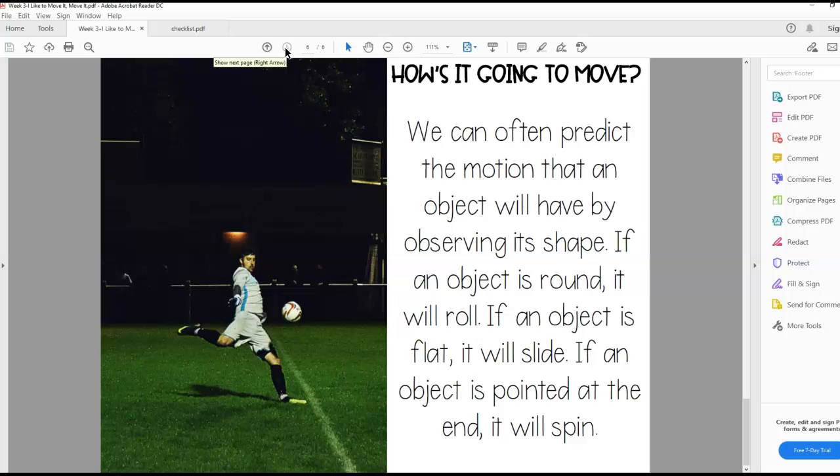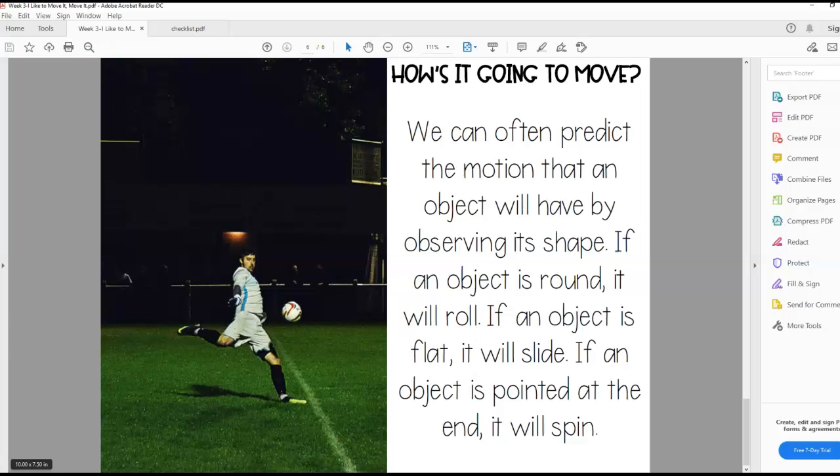How's it going to move? We can often predict the motion that an object will have by observing its shape. So if an object is round, how do you think it's going to move? Roll, spin, or slide? Roll, that's right. If it's flat, how do you think it'll move? Roll, spin, or slide? Slide. And if it's pointed at the end, what do you think it's going to do? Spin. Y'all already know all of this.